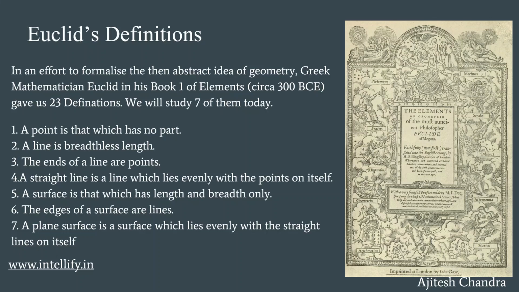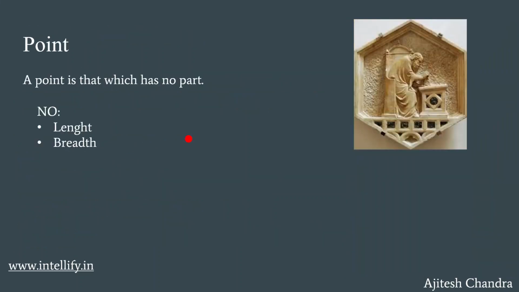So let's have a look at what a point is. Euclid said that a point is that which has no part. What this means is that a point is a physical entity which has no dimension. It has no length and it has no breadth. If you take this red dot over here, let's treat this as a point. If this was a point, the length of this red dot in this direction would be 0 and the length of this red dot in this direction would also be 0.